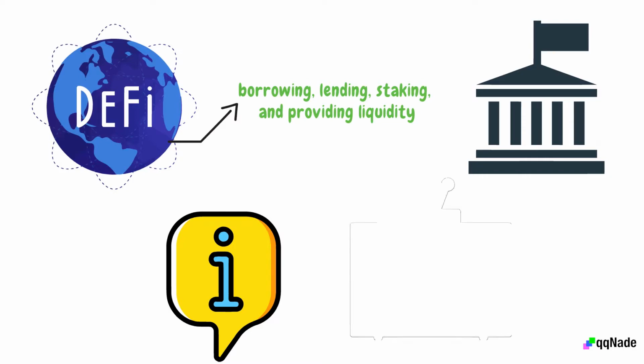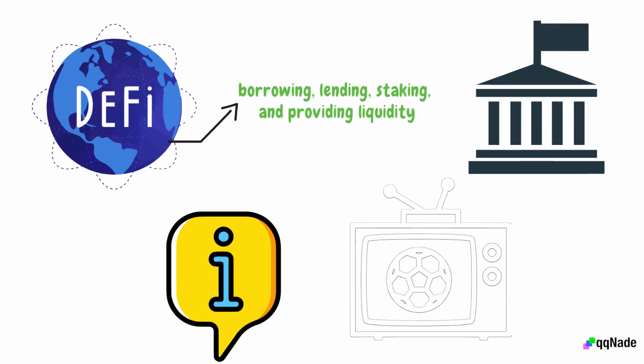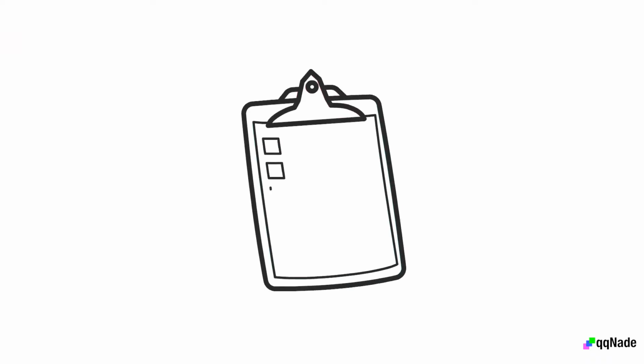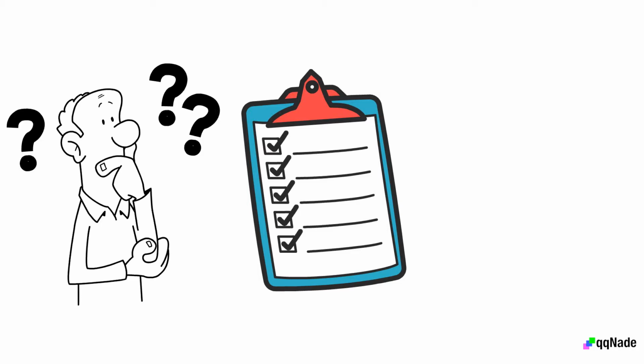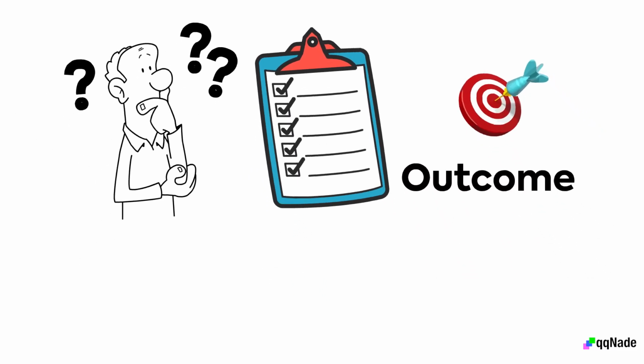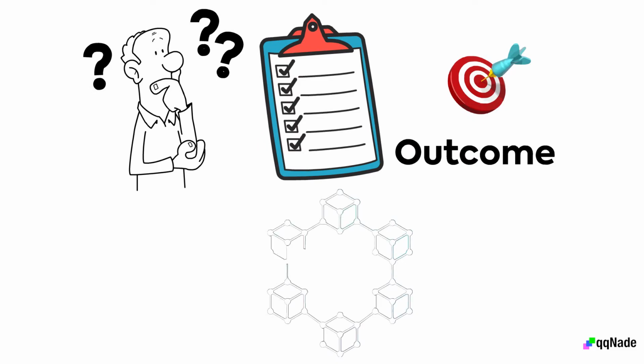For instance, let's say two men, John and David, bet on a soccer match. Both men bet $30 each, and the total amount is locked in a smart contract. How will the smart contract know who to pay once the game ends? That's where oracles come in. The smart contract would need an oracle to get the match outcome from a reliable source off-chain before providing that information to the blockchain in a secure manner.